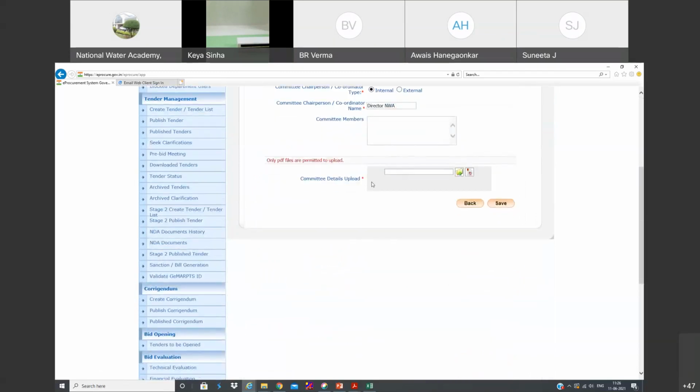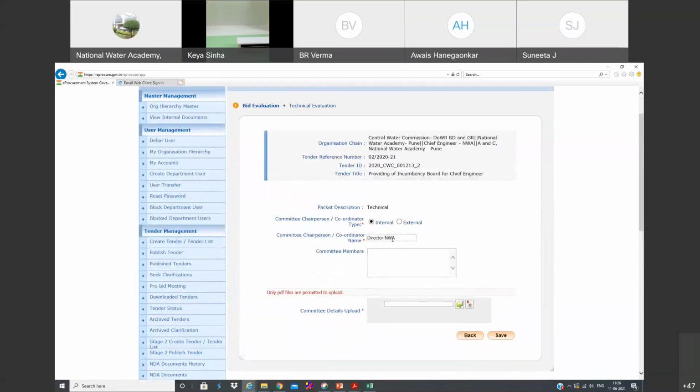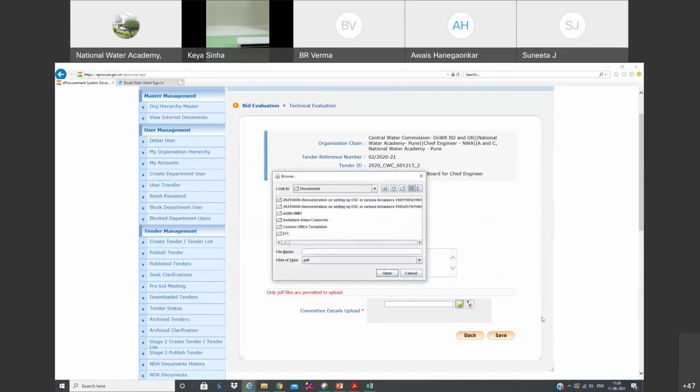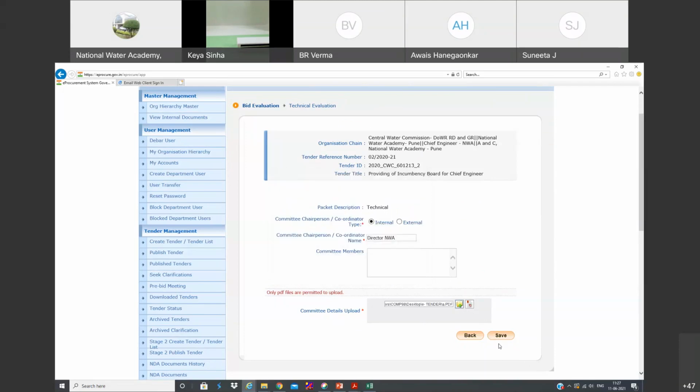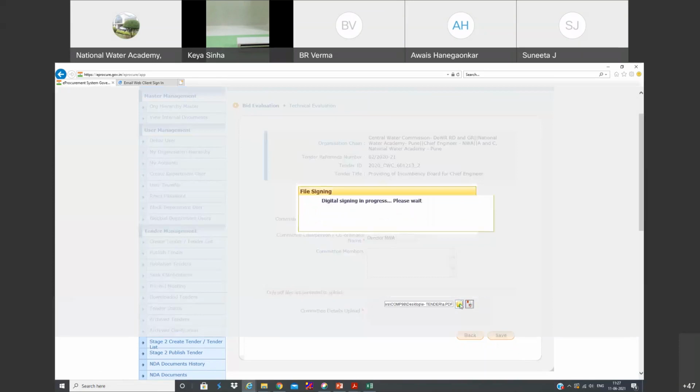These are not mandatory, and company details uploaded. That means the minutes of meeting of the tender evaluation committee. They always sign minutes, right? They recommend so and so agency is admitted, so and so agency is not admitted. So we need to upload the document. We need to save the document as a PDF and upload. And of course, we need to sign it again.